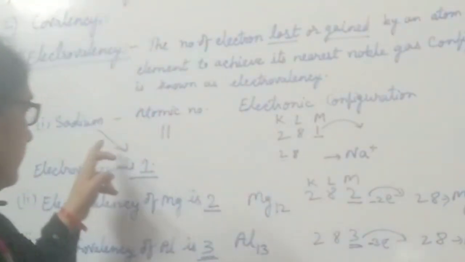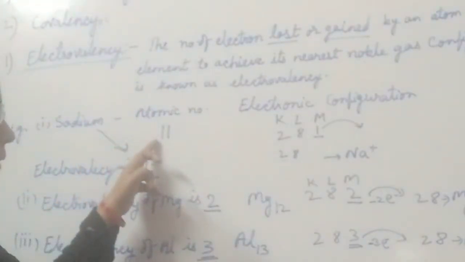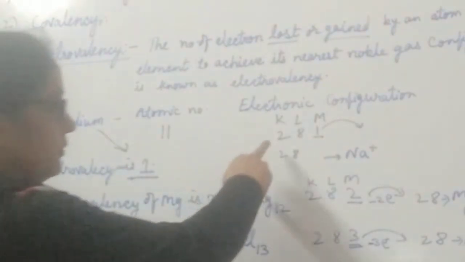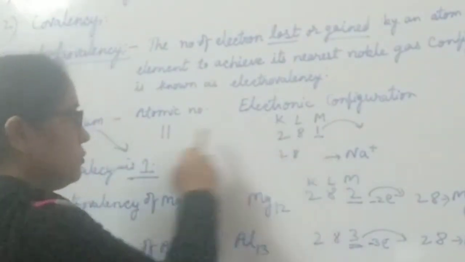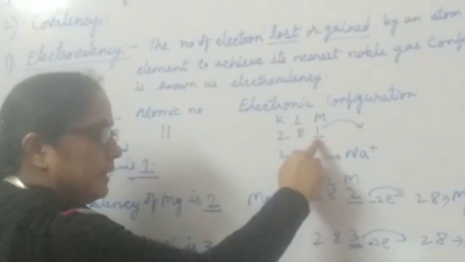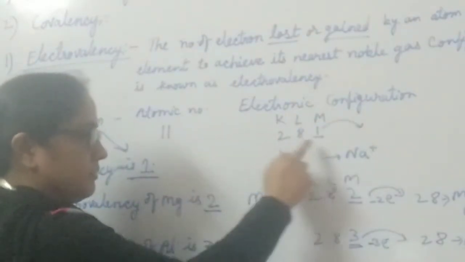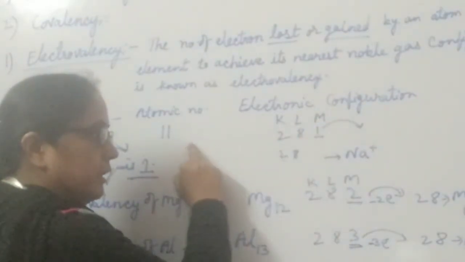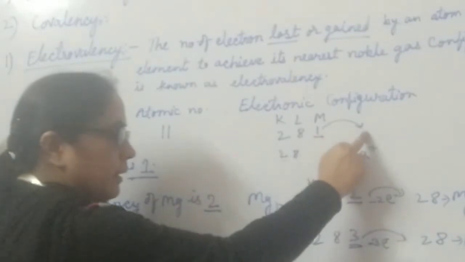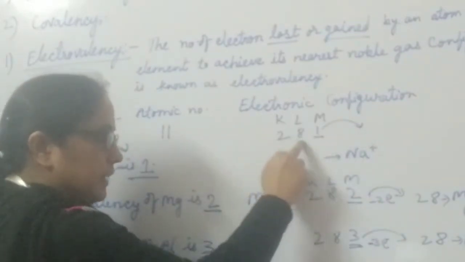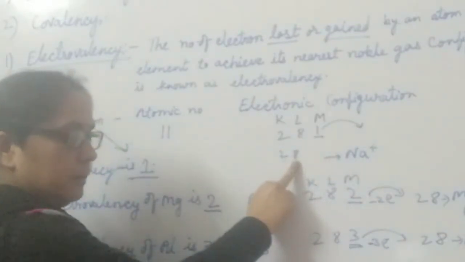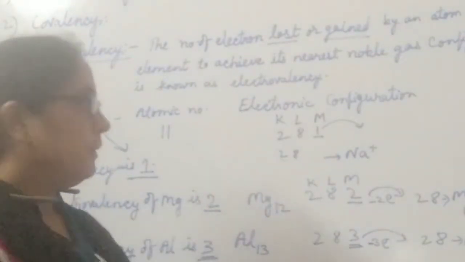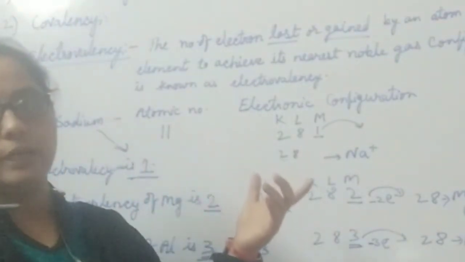In case of sodium, sodium has atomic number 11. Its electronic configuration is 2, 8, 1. Sodium has one electron in its last shell, which means it has one valence electron. When sodium loses its one electron, it achieves the electronic configuration like neon, and so the electrovalency of sodium is 1.